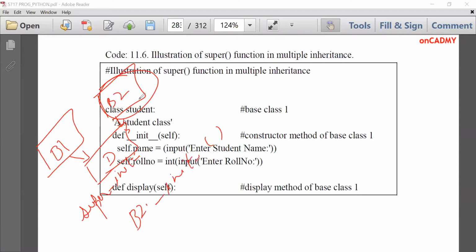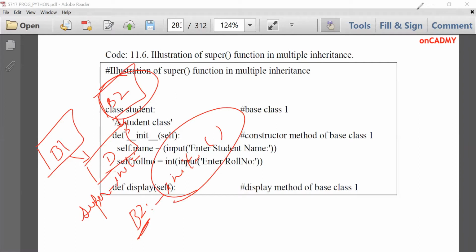Then it will call the constructor of B2. Here we have mentioned only 2 classes, but there can be more than 2 base classes in case of multiple inheritance. So if we are having more than 1 base class, then super().__init__() will call the constructor method of the first inherited class, and for the rest of the classes we need to mention class name dot init, that is the constructor name, in order to call their constructors.